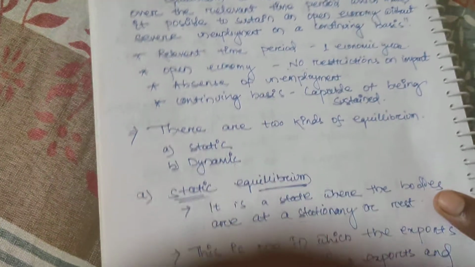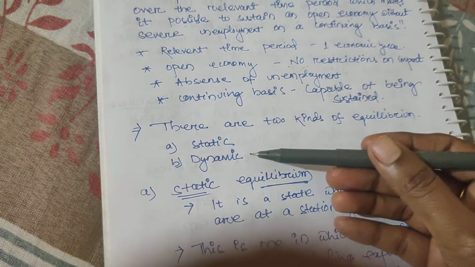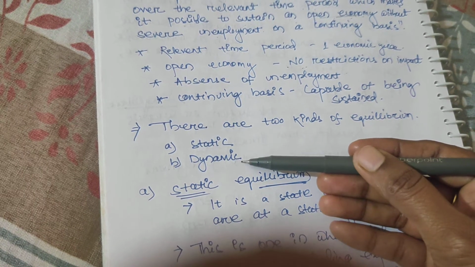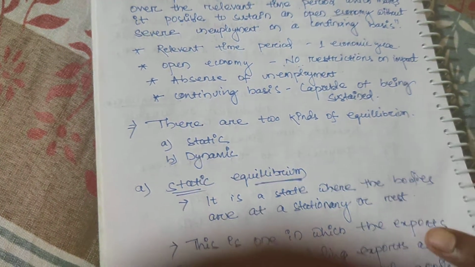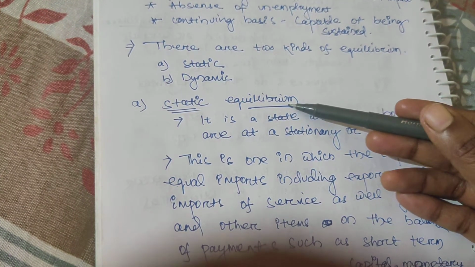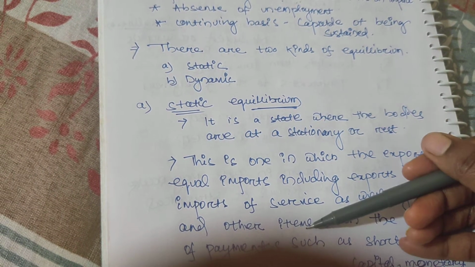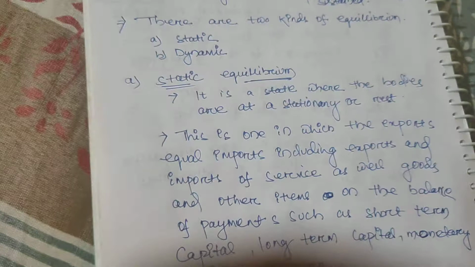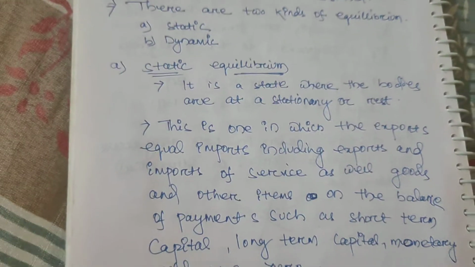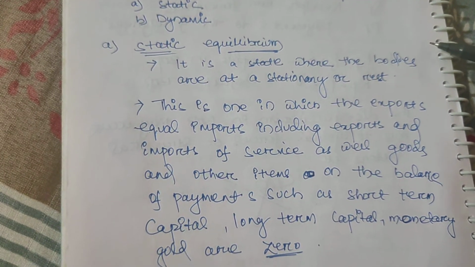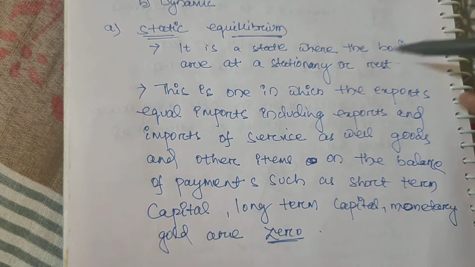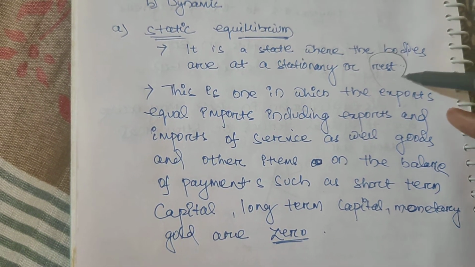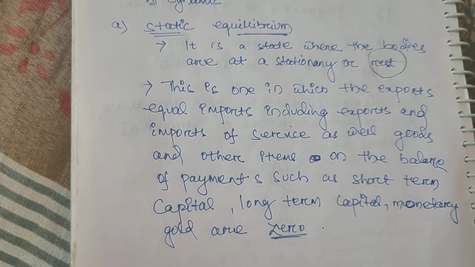Then we will see there are two kinds of equilibrium. One is static equilibrium and second is dynamic equilibrium. First we will discuss what is static equilibrium. Static here is not in the economic sense. In the general sense, static means a state where the bodies are at a stationary or rest period. All the things are at rest.